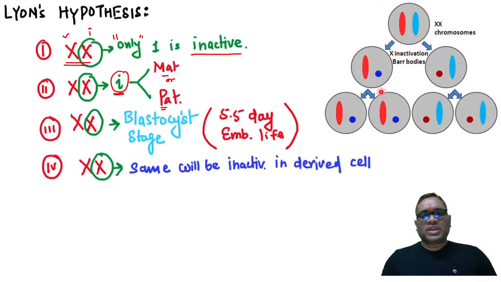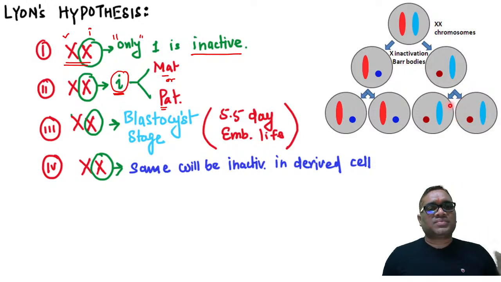So in the next progeny, only blue will be inactivated. That is the meaning of same will be inactivated in the derived cell. Now you can see, if red one is inactivated, then the same red is inactivated in the upcoming progeny or derived cell. So that is what it says: the same X chromosome will be inactivated in the derived cell. Here it is blue color chromosome and here it is red color. So the same chromosome will be inactivated in the derived cell. That is the meaning of this statement.